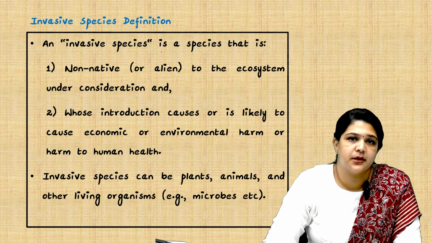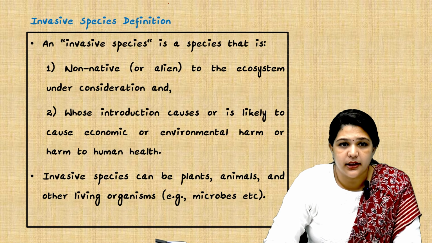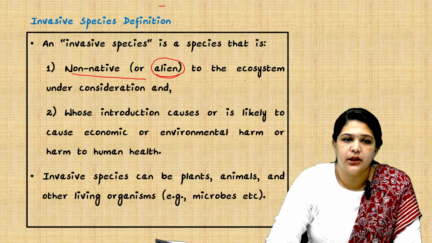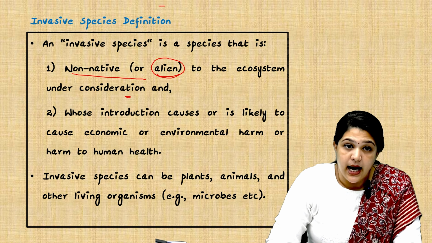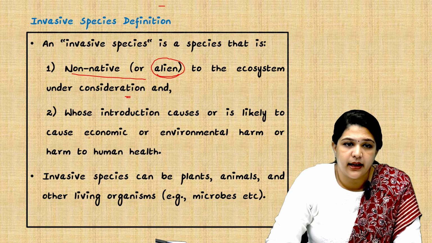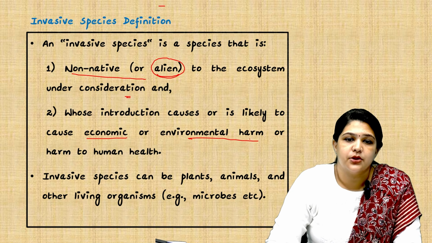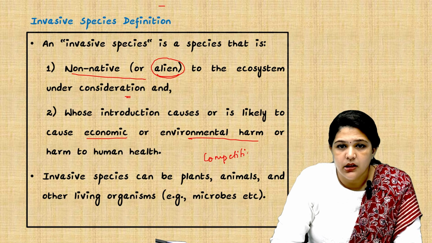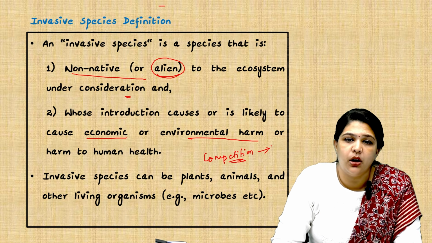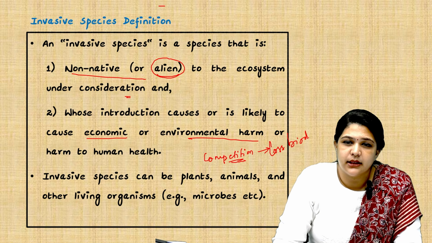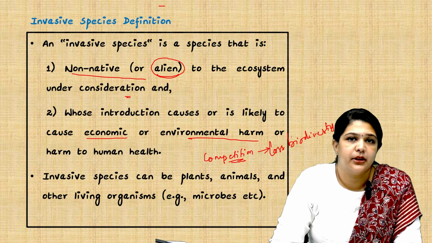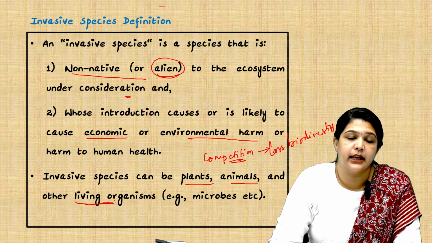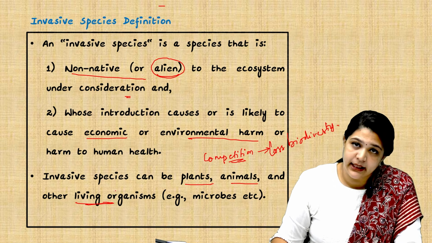An invasive species is a species that is non-native. These are the important conditions. They are non-native in nature, that is, alien to the ecosystem under consideration, and whose introduction is likely to cause economic or environmental harm. Here economic or environmental harm means there is high competition. This high level of competition will lead to loss of biodiversity. They will start dominating and the loss of biodiversity will take place. Invasive species can be both plants and animals, and also other living organisms like microbes and fungi. They can be of any nature.